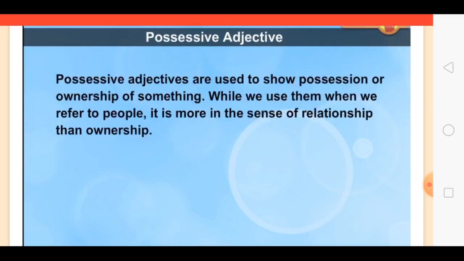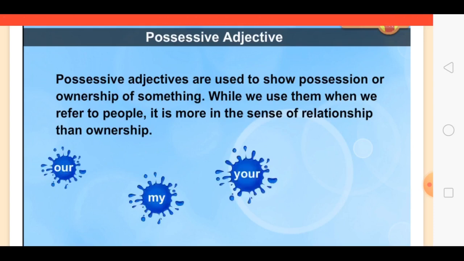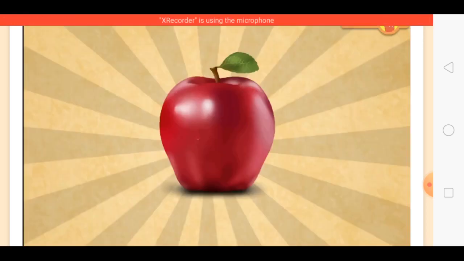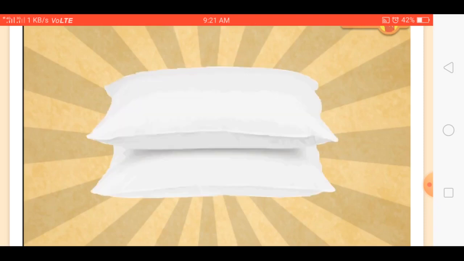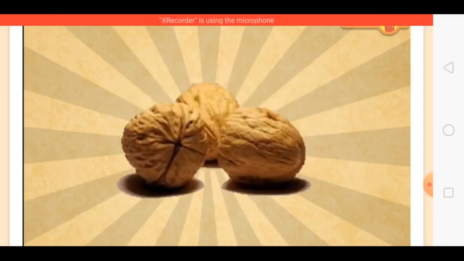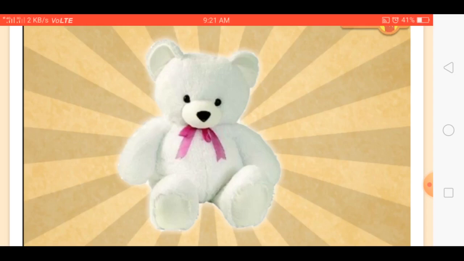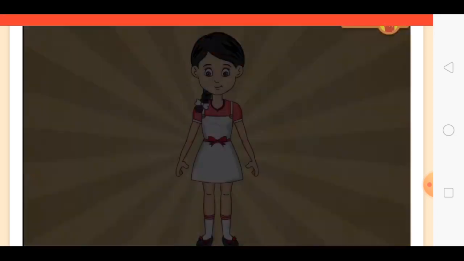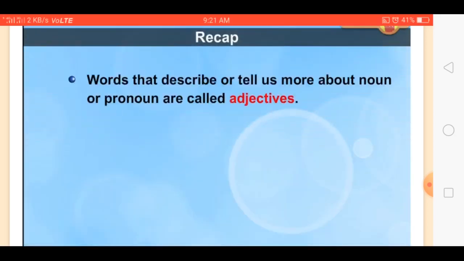Possessive adjective. Possessive adjectives are used to show possession or ownership of something. While we use them when we refer to people, it is more in the sense of relationship than ownership. Examples are my, your, his, her, its, and their. Here are some more examples: a red apple, a soft pillow, a hard nut, a white teddy bear, an old man, a pretty girl.